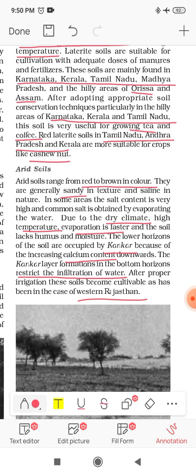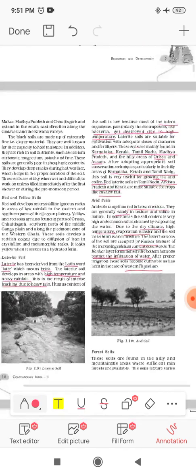Okay, so arid soil basically we have in the climatic region of dry, where we have high temperature, high evaporation but low rainfall, and the texture of the soil is very sandy, so the sand proportion is very high over here. It contains salt. Okay, calcium content is very high over here. The salinity is much more in nature, and in the bottom horizon where we have the kankars or pebbles, it restricts the infiltration of the water. So this is all about the arid soil.